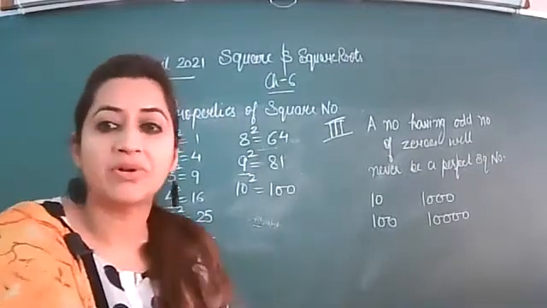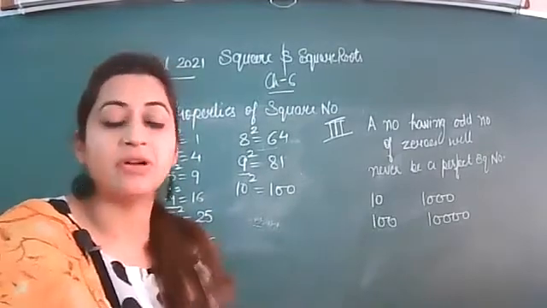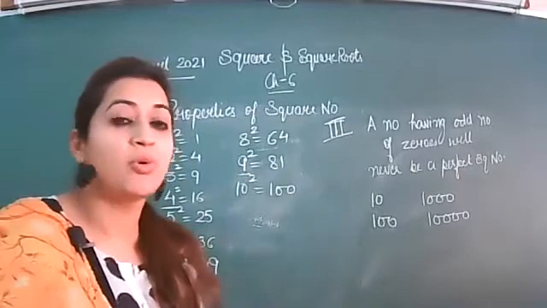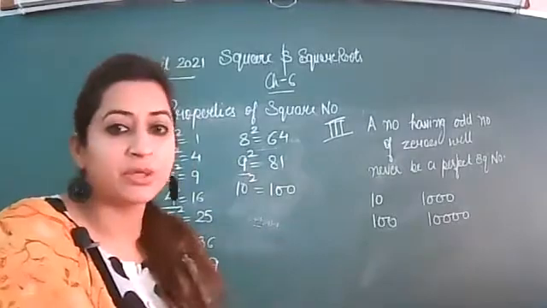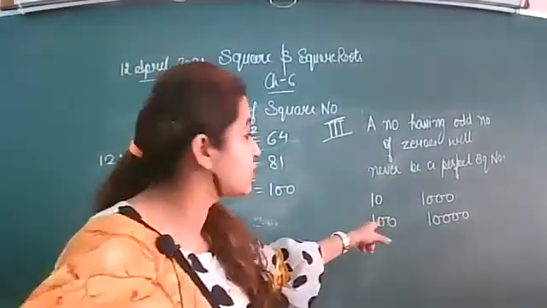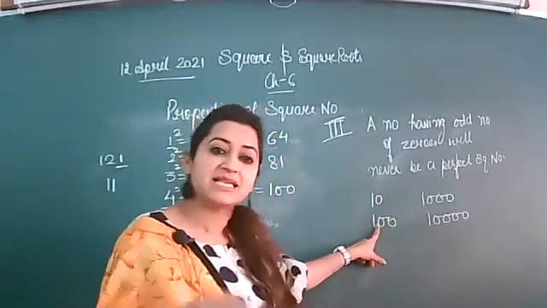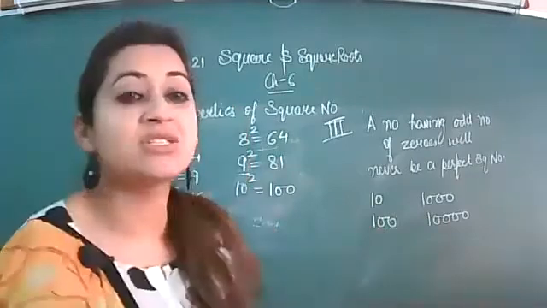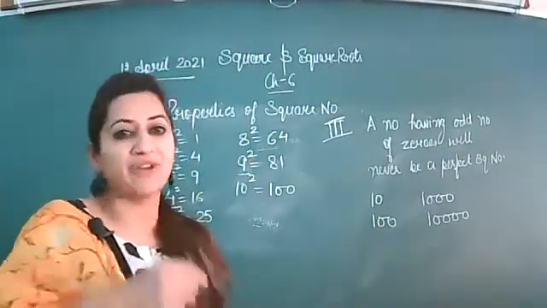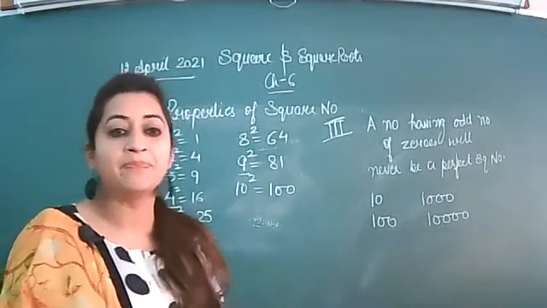Means जैसे 200 है तो 200 में even number of zeros हैं, लेकिन 2 जो है perfect square number नहीं है. 200 is not a perfect square number. So again this property is valid for particular numbers. So अगर odd number of zeros हैं तो surely perfect square नहीं है, लेकिन even number के केस में भी ऐसे example हैं जो perfect square नहीं है. Like 100 is a perfect square number, but 200 is not a perfect square number. 300 is not a perfect square number. 400 is a perfect square number. 400 क्या है? 20 का square, तो perfect square number है.